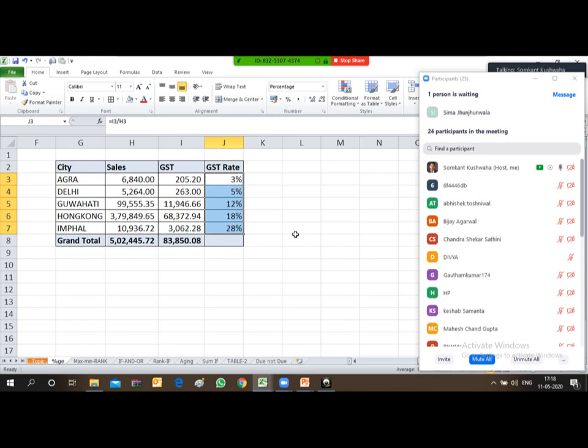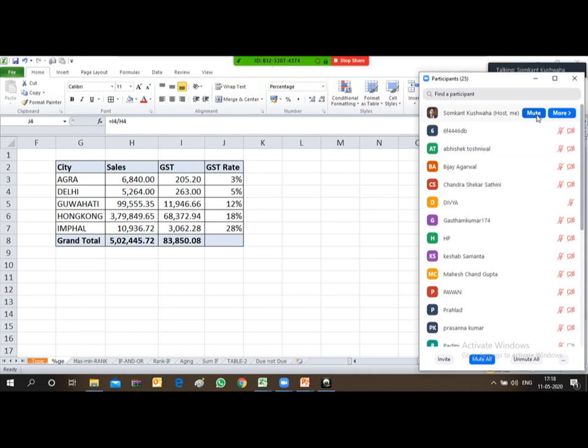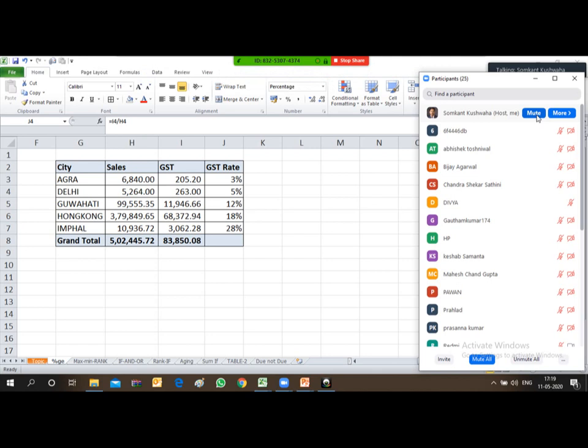So friends, you can see now that a rate is coming for each and every location separately. So in this way you can apply the percentage required for different situations. You can derive the percentage under different situations. So let's move on to the next topic, that is max, min, maximum, minimum value and the rank.